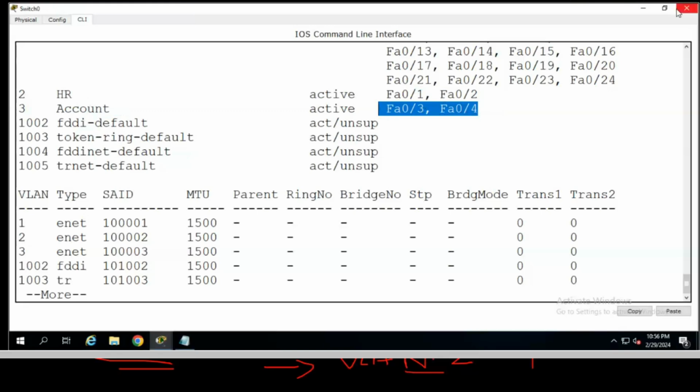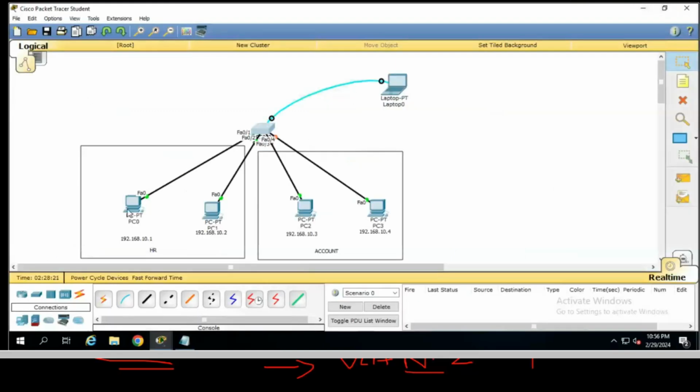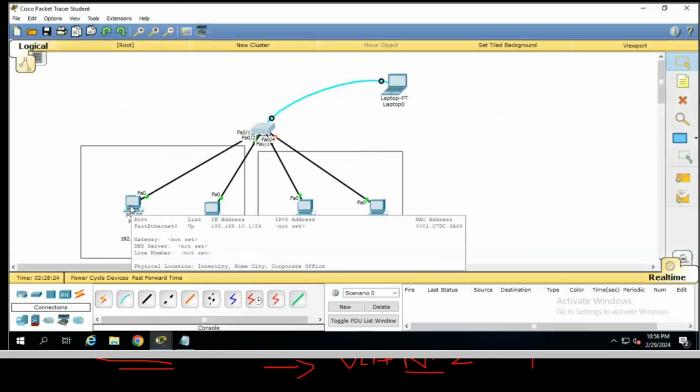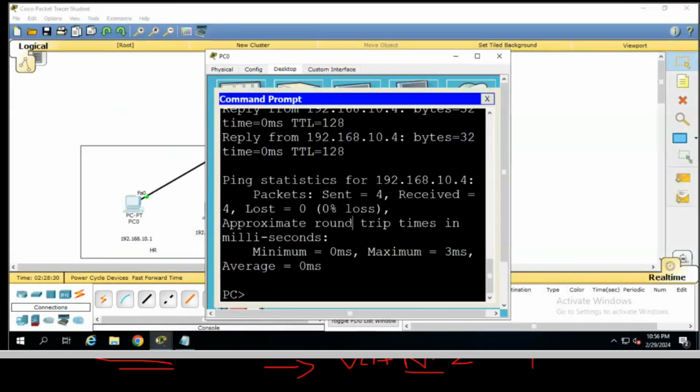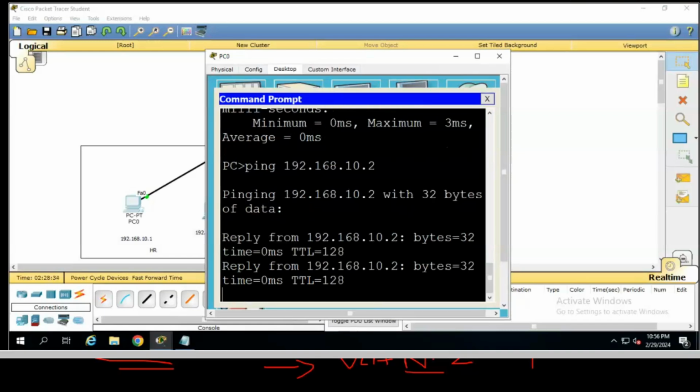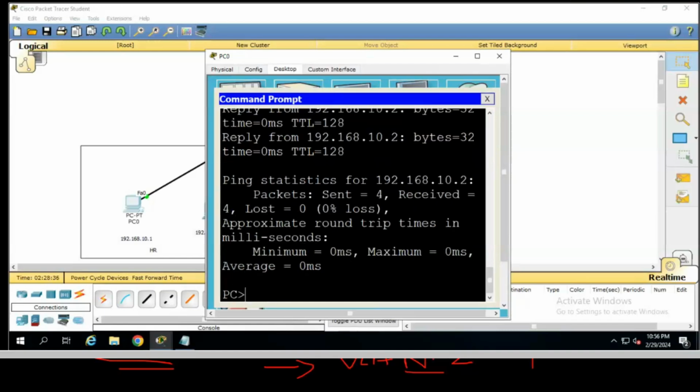Now what will happen if I try to ping from the first PC to the second PC? It can ping because the VLAN is the same. So try to ping 10.2, it's a ping reply, right? But earlier we were able to ping the third PC also.